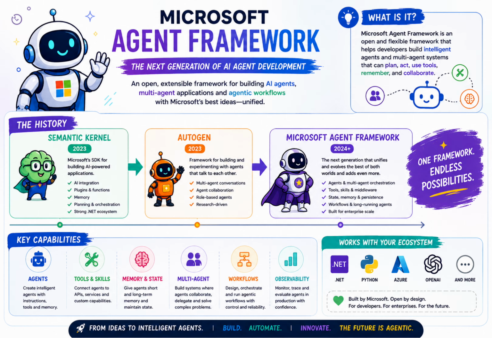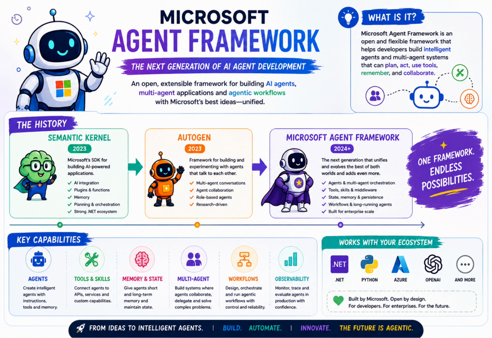And this is where Microsoft Agent Framework enters the story. Rather than thinking of it as Semantic Kernel got renamed, or AutoGen got renamed, a better way to think about it is Microsoft took the lessons and ideas from both projects and created their next-generation foundation for agentic AI. Microsoft's own documentation describes Agent Framework as the direct successor to Semantic Kernel and AutoGen.